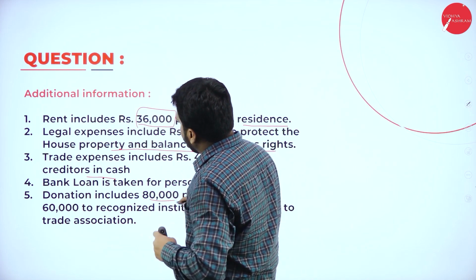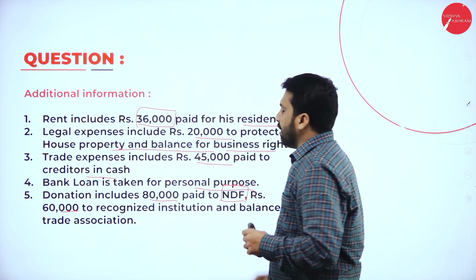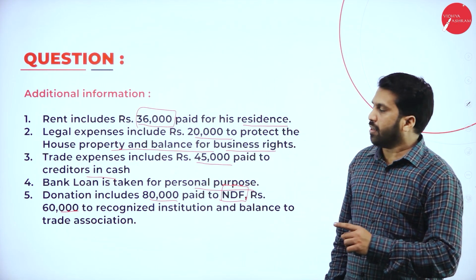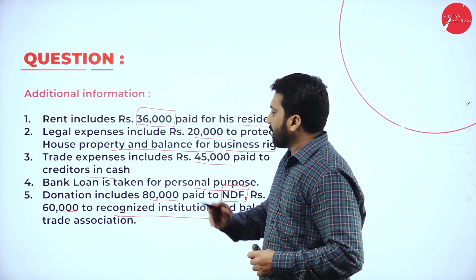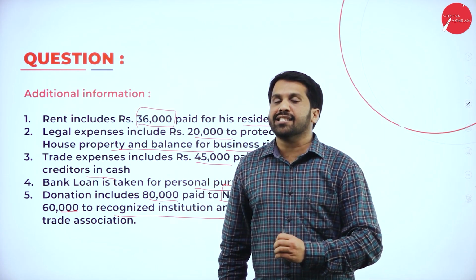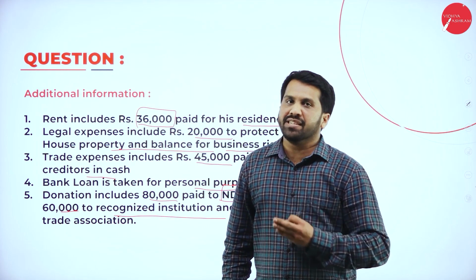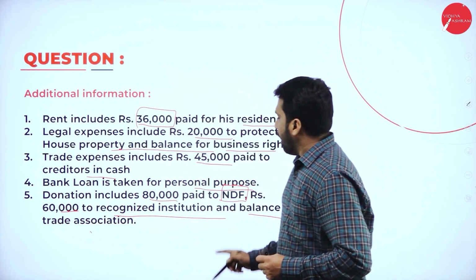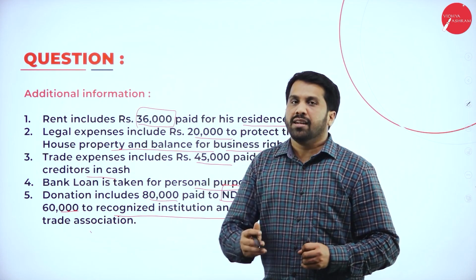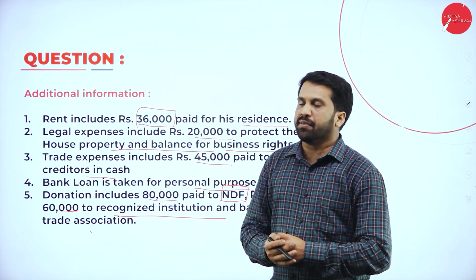Donation includes 80,000 and 60,000 to NDF, National Defense Fund, and a recognized institution. Both come under disallowed items, because you have not spent for business. The balance to trade association, other than 80 and 60, whatever is left will be your business expenditure.